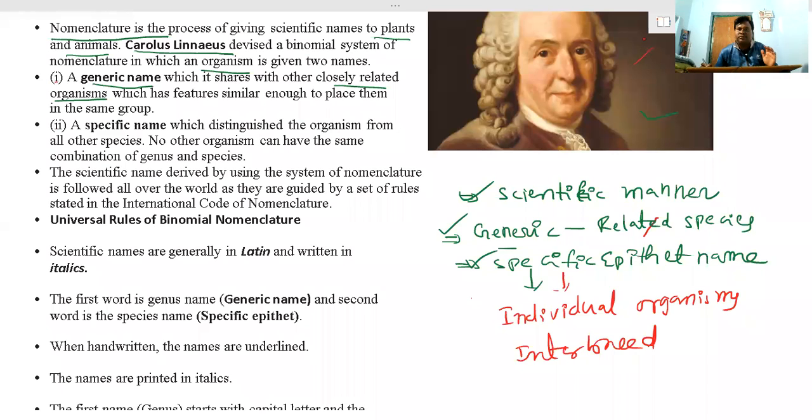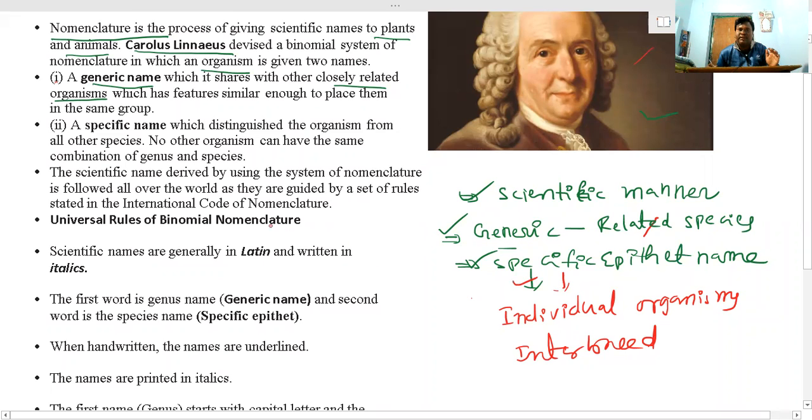It is called a species. So you need to have an idea of the difference between what is meant by generic name and what is meant by specific epithet name. A group of related species can be included in a genus.